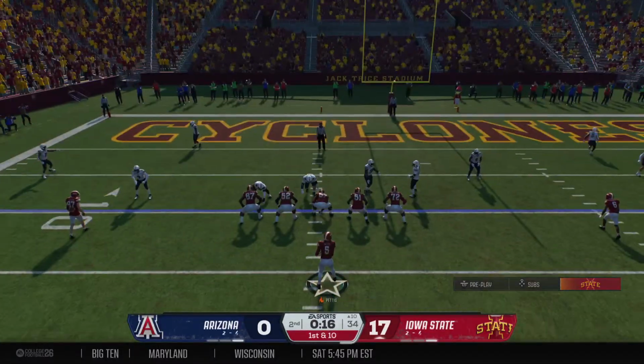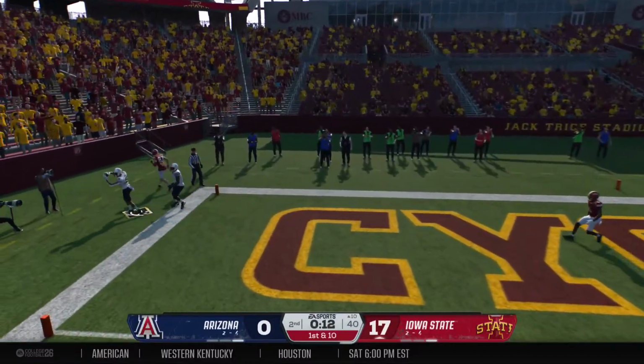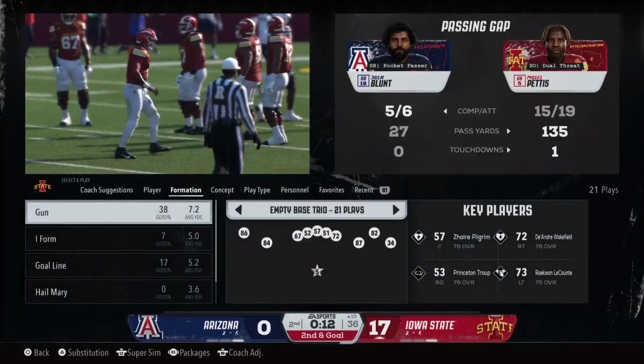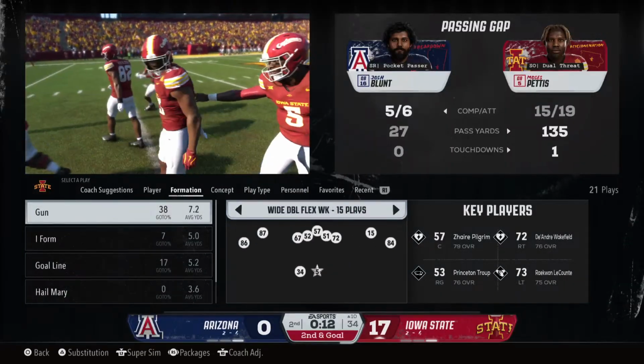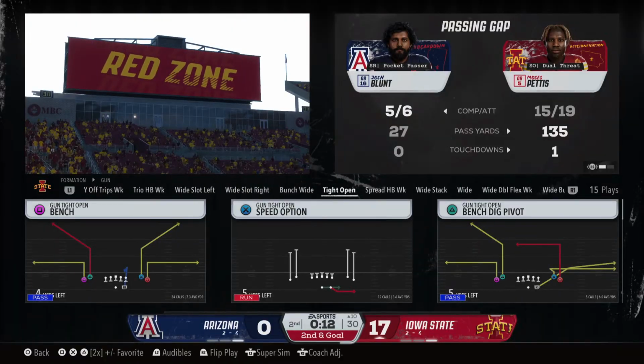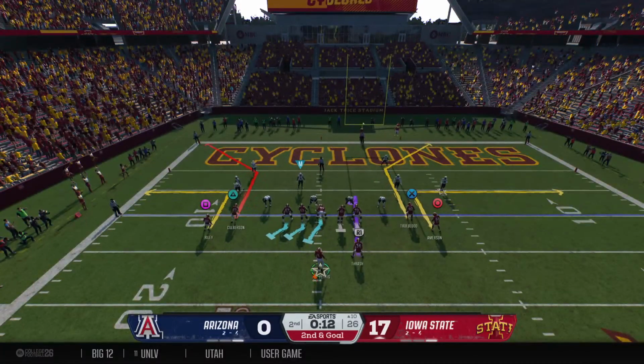The Cyclones come to the line with a new set of downs. Fires into the end zone. And he can't quite make the connection as he was trying to pay off this red zone opportunity. Man, the defense, they haven't had an answer for this guy. He has been lighting them up in the pass game early and often so far, and that time just not able to hook up with his quarterback.